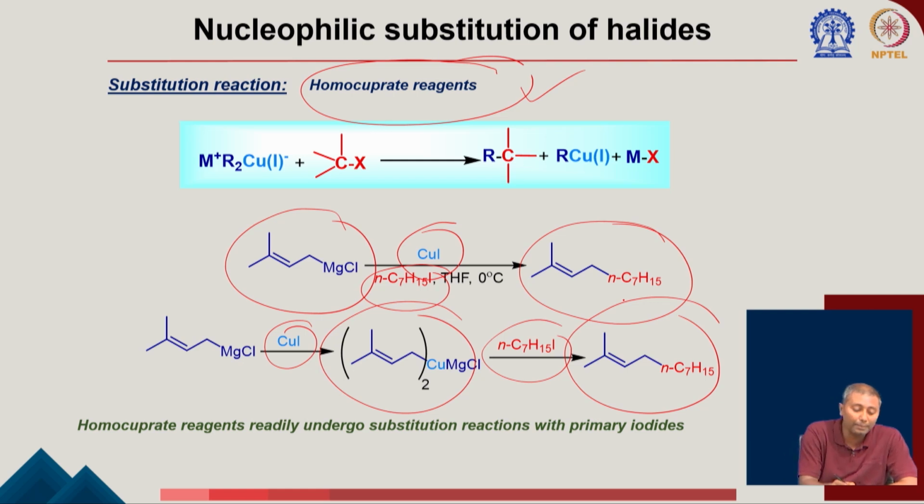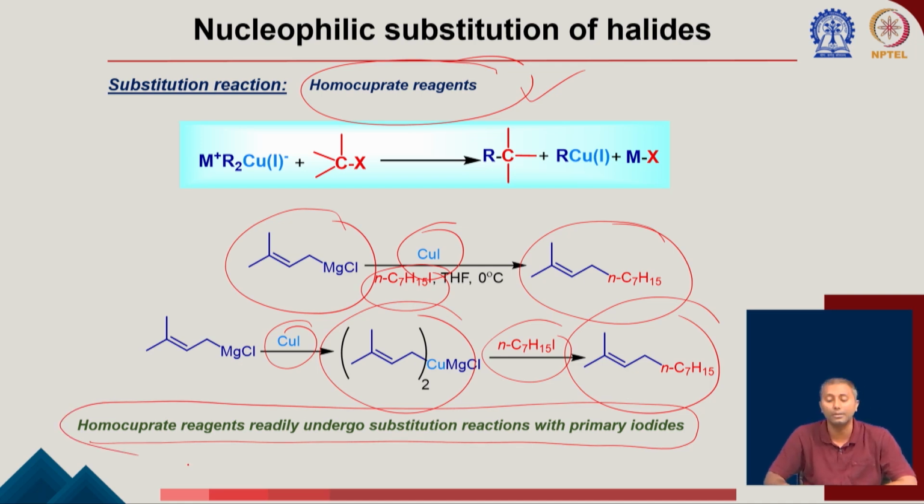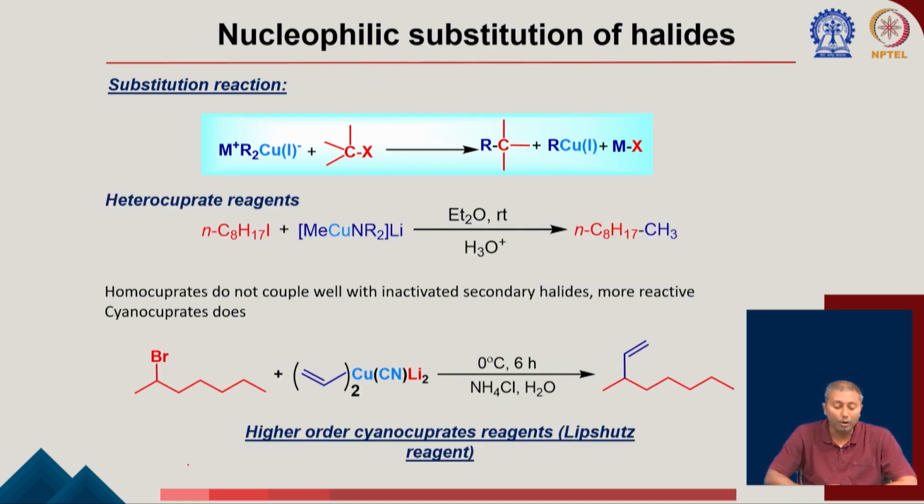So one of the important things is this homocuprate always participates in an SN2 reaction or substitution reaction with primary iodides. Okay. So now if you bring a secondary iodide, what is going to happen? The homocuprate actually is not very good with the secondary. At least if you go for a secondary bromide, you will not see much reactivity there, or in the case of secondary iodide also.